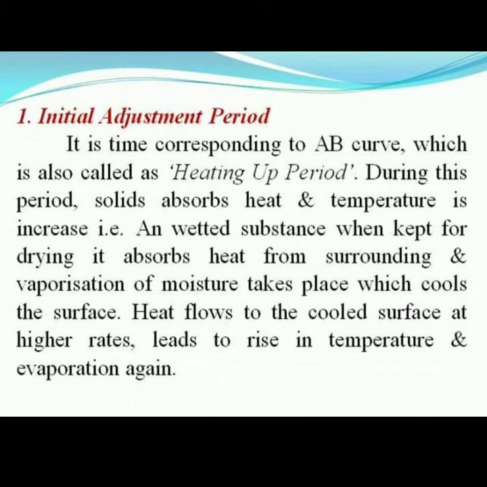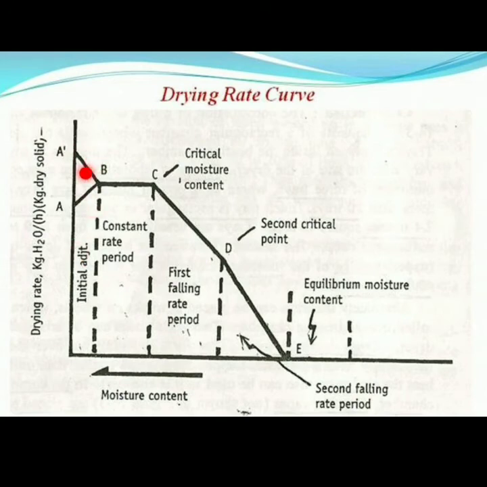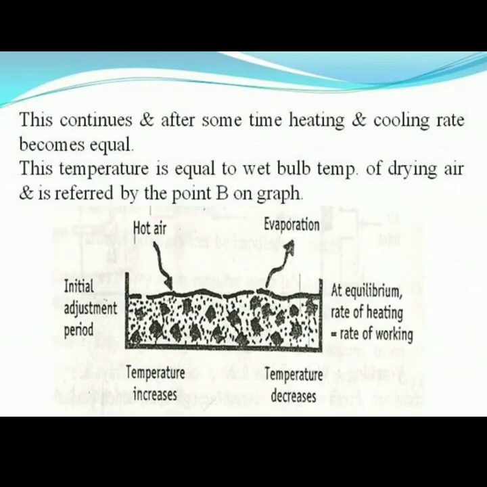This temperature is equal to the wet bulb temperature of the drying air and is referred to by point B. After some time the heating and cooling rates become equal. At equilibrium, the rate of heating is equal to the rate of cooling. This is the initial adjustment period.